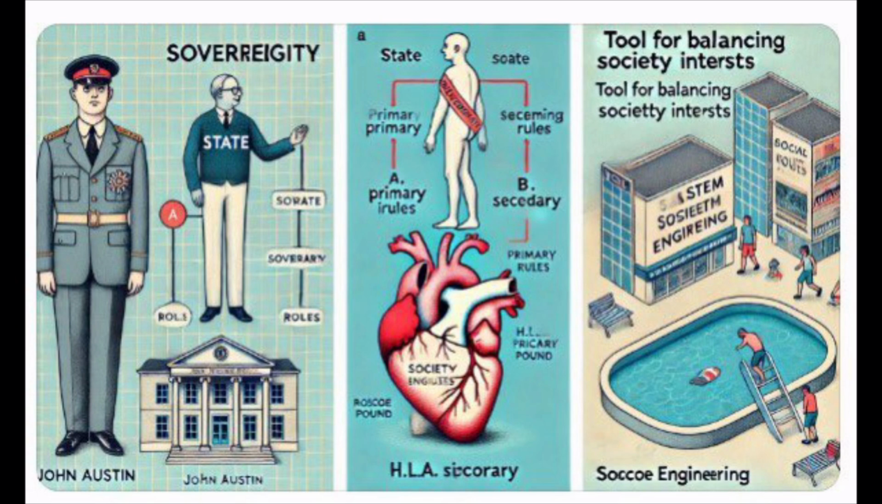Key concepts by jurists. John Austin, sovereignty: the sovereign authority creates laws, and society habitually obeys. And H.L.A. Hart, system of rules: laws are a mix of primary rules, action rules, and secondary rules, interpretation rules. And Roscoe Pound, social engineering: law is a tool for balancing societal interests.